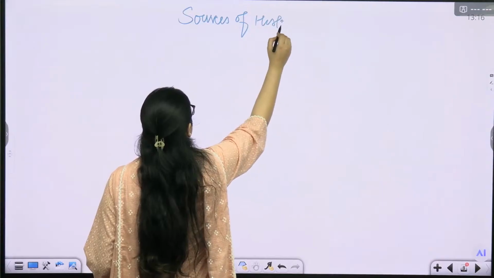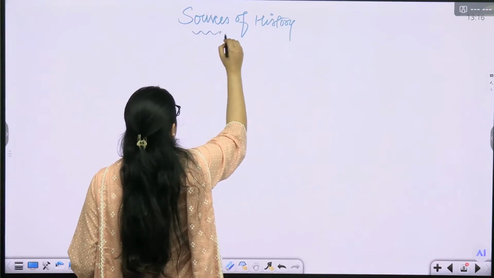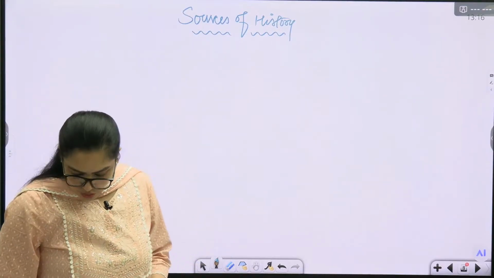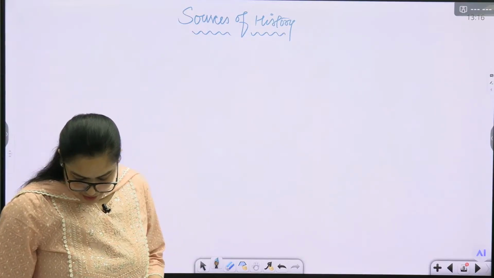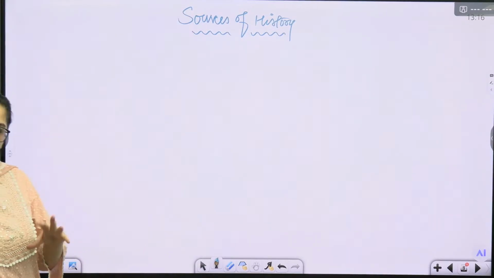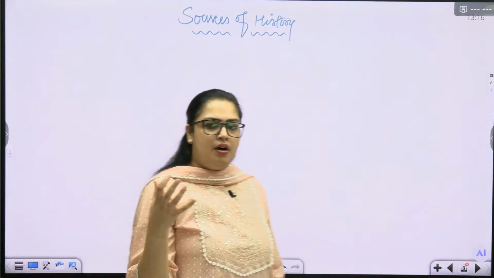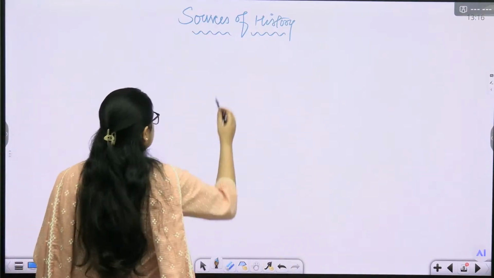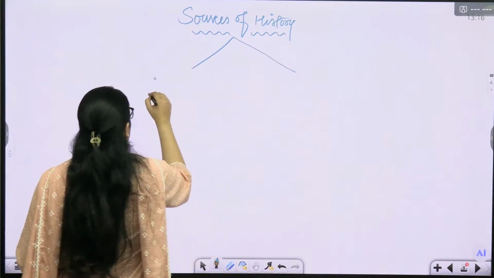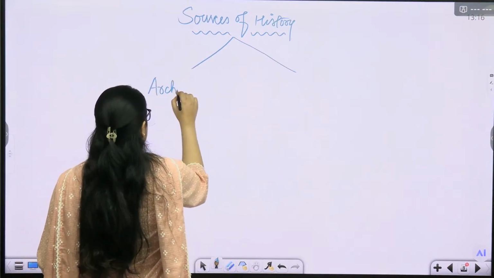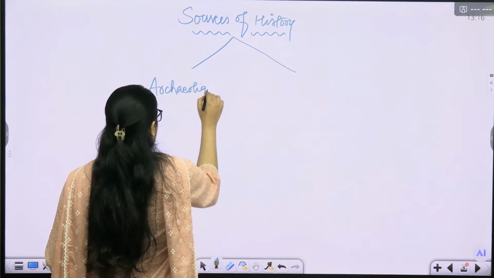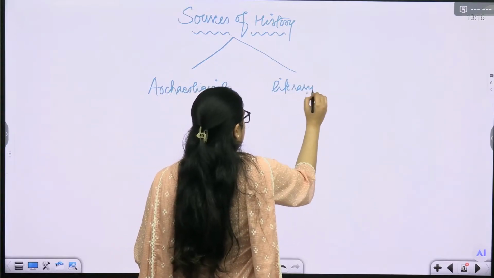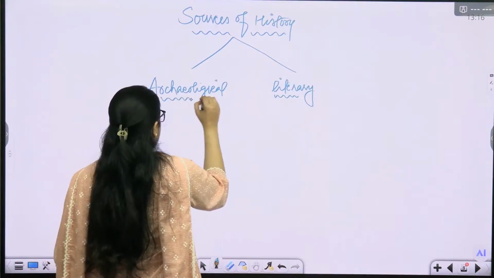When I say sources of history, I mean the sources which actually help us understand history. Okay. So क्या क्या sources हैं हमारे पास? We have different sources, but वो सारे sources को we have simply put into broader categories. We have placed them into two broader categories. First is archaeological sources and then literary sources. What is the meaning of archaeological source?